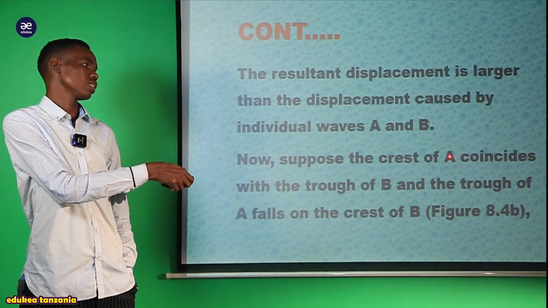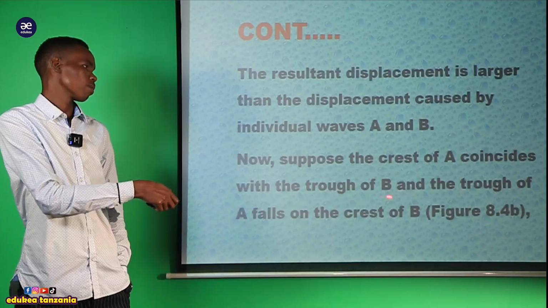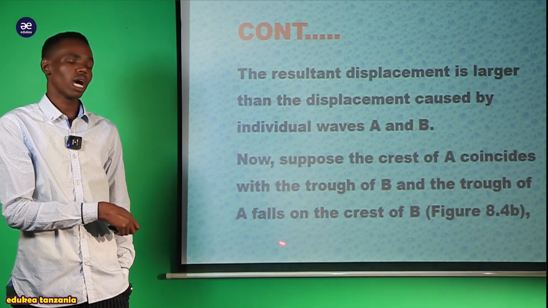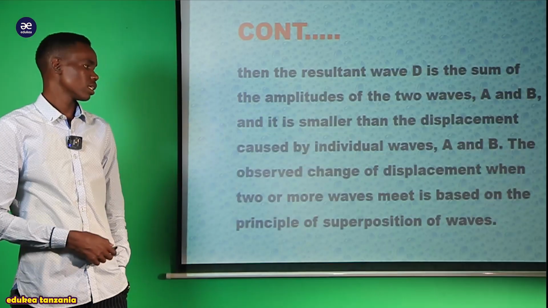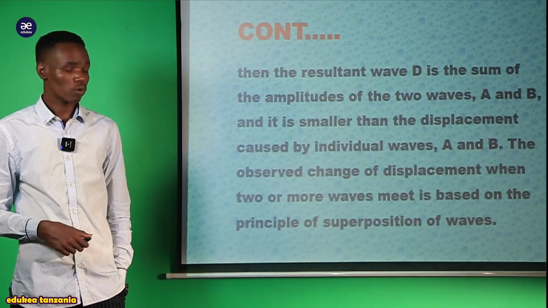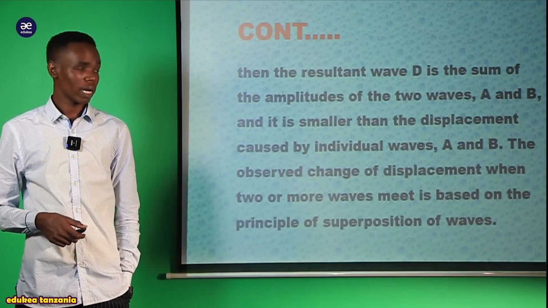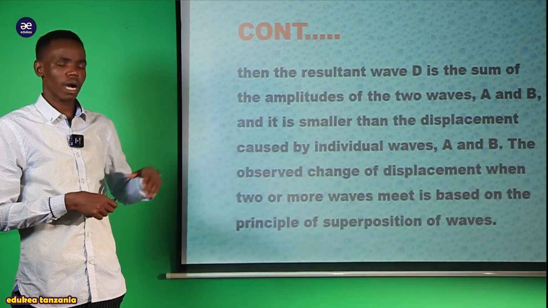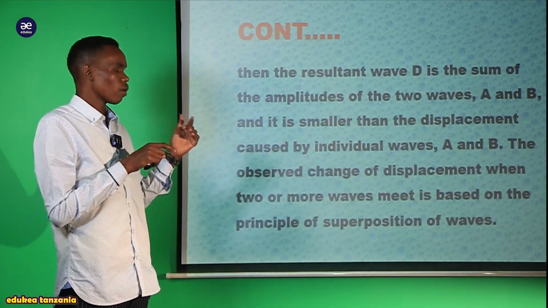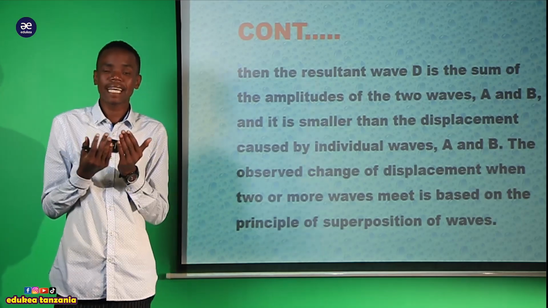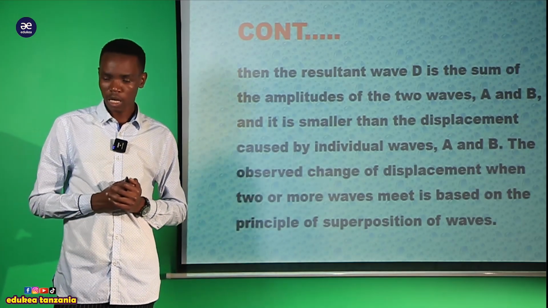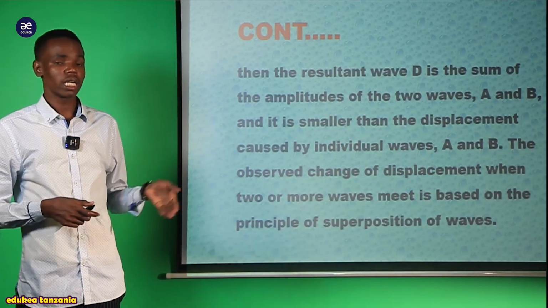Now suppose the crest of A coincides with the trough of B. Sasa inapotokea hii crest A inapo coincide with this trough B, na trough A inapofall kwenye ile crest ya B, kama tutakavyoona kwenye figure number 4, my dear students. So then the resultant wave D is the sum of the amplitudes. Kwa ile resultant wave ambayo tutaita D itakuwa ni result ya those two waves. Na hiyo ndo tutaita superposition.